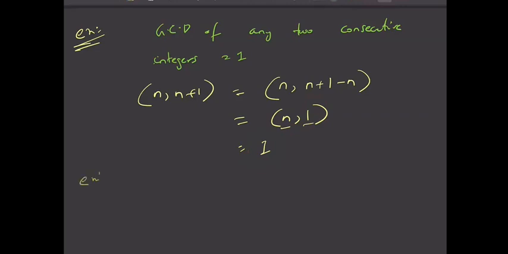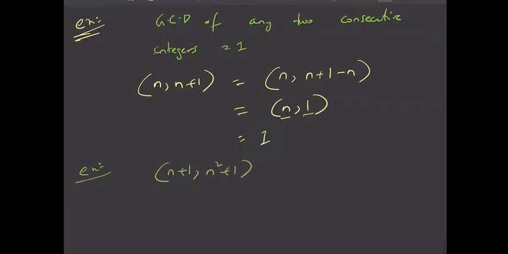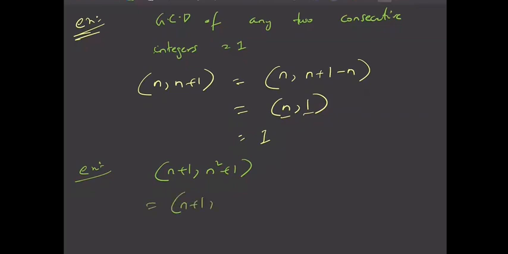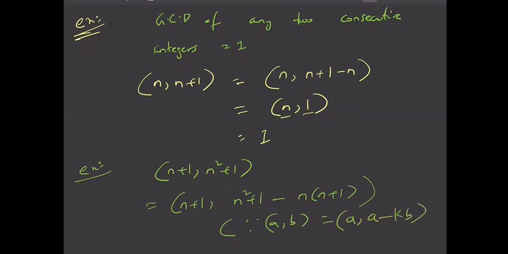Let us take one more example. GCD of n plus 1 and n square plus 1. So you can write this as GCD of n plus 1 and n square plus 1 minus n times n plus 1, because GCD of A comma B is nothing but GCD of A comma B minus some multiple of A. I have used this minus some multiple lambda into n plus 1, and I've chosen that as n.